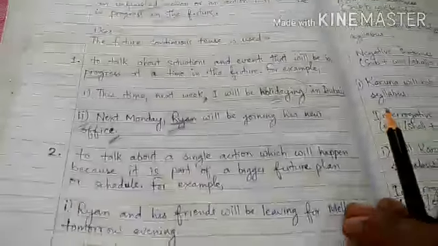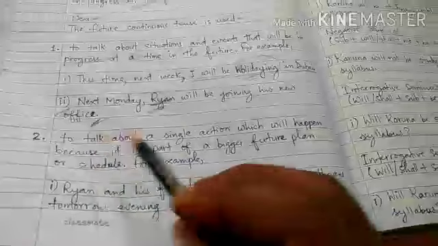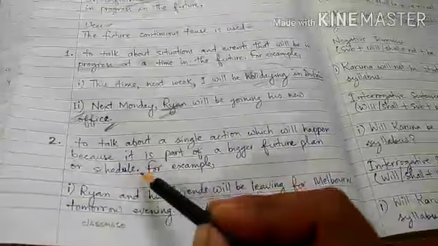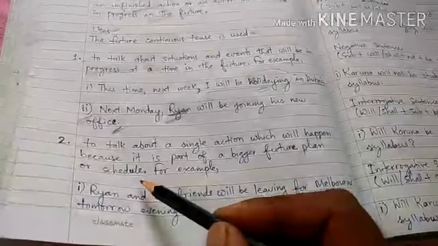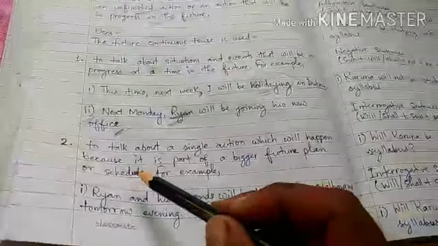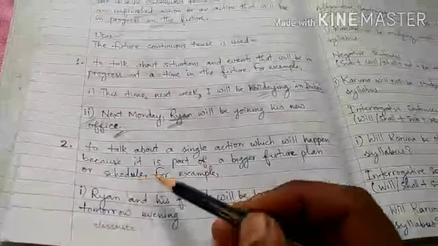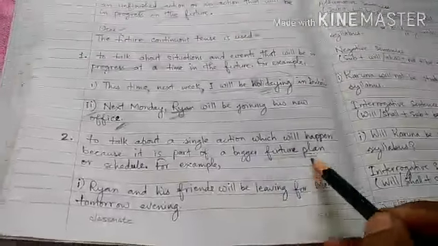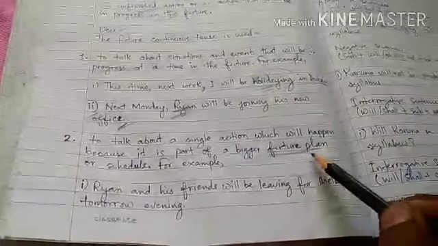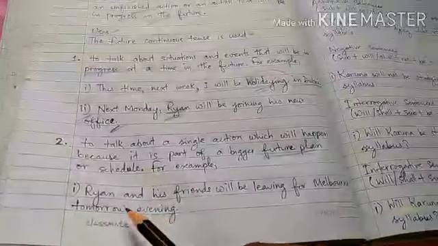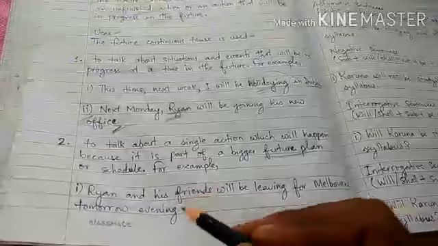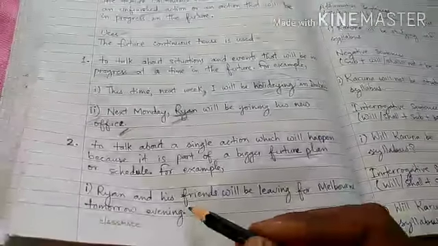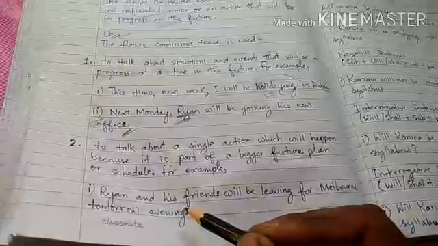Now another point is to talk about a single action which will happen because it is a part of a bigger future plan or schedule. So ऐसा काम, ऐसा एक्शन जो होगा, नहीं हुआ है और होगा क्योंकि that is already planned. That is a bigger part of the future plan or schedule, जो हमारा रूटीन में है कि वो होगा ही, कंफर्म है. Ryan and his friends will be leaving for Melbourne tomorrow evening. That means Ryan और उसके दोस्त अभी गए नहीं है, जाएंगे.